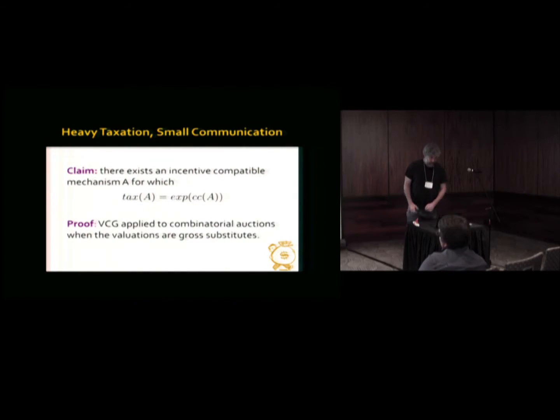And for the significant example, I have to show you what my mechanism is. So my mechanism is going to be the following: the VCG mechanism applied to gross substitute valuations. Okay, so VCG mechanism means that the two players, or many players, it doesn't matter. For this, we can talk about two players, each one having a gross substitute valuation. The outcome is the optimal allocation between them. And the payment is what VCG says it has to be, which is basically that each one of them pays how much he hurts the other. Okay? So let's look at this kind of auction and think about what its taxation complexity is and what its communication complexity is.